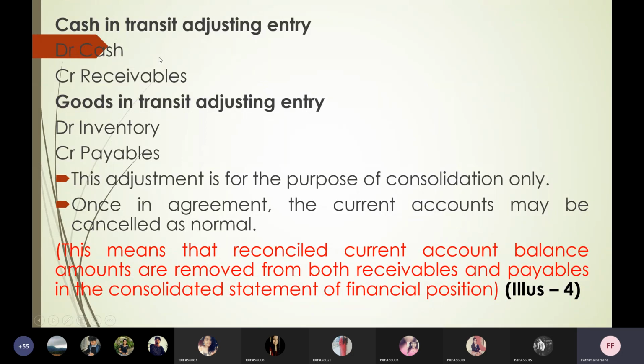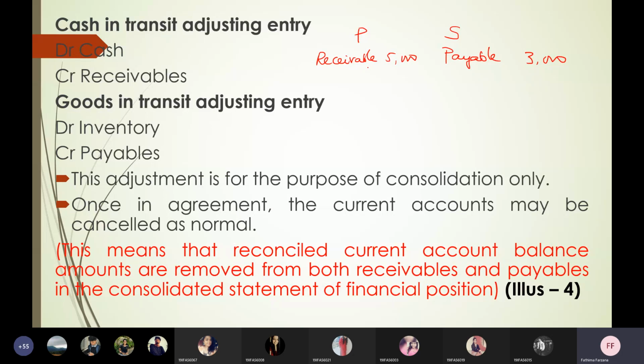So cash in transit adjusting entry. Normally the payables will pay the cash, right? So if they are paying, my cash balance will increase. I'll just give an example. P is there, S is there, and in the parent, there is a receivable of 5,000. But in subsidiary, there is a payable of 3,000 only. This is an intra-group transaction, let us assume. It means the subsidiary is telling that I paid 2,000, so they are putting only 3,000. But parent didn't receive that 2,000 yet.